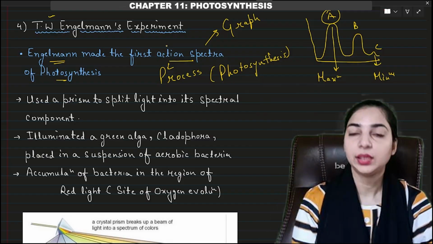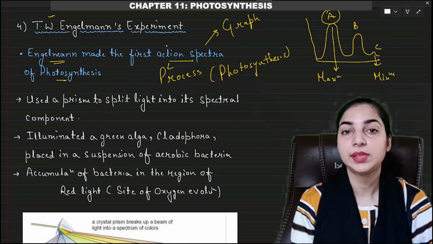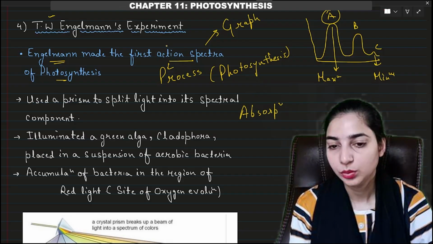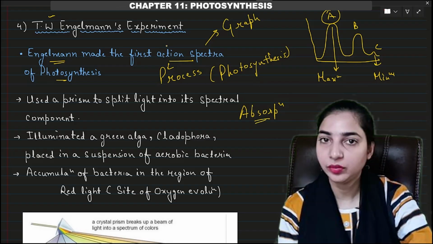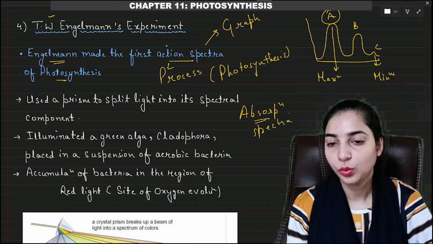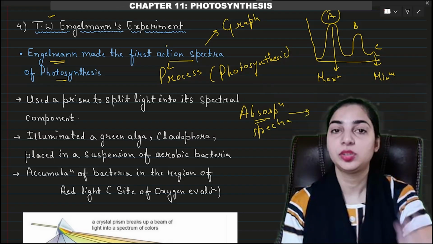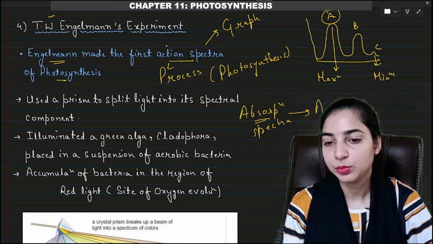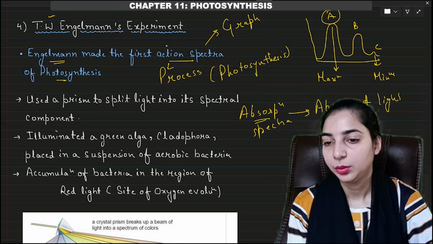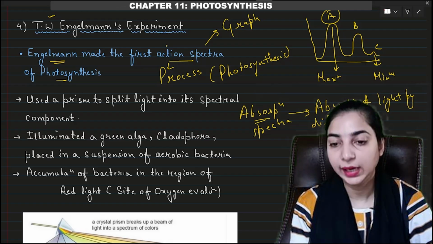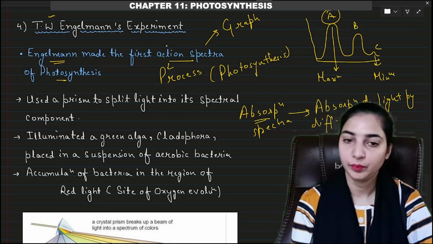Then there is another type of spectrum known as the absorption spectrum. You should know the difference between the action spectra and the absorption spectra. Absorption spectra will show you how much light is absorbed by a given pigment. It will show you the absorption of light by different pigments like chlorophyll A, chlorophyll B, xanthophylls, etc.